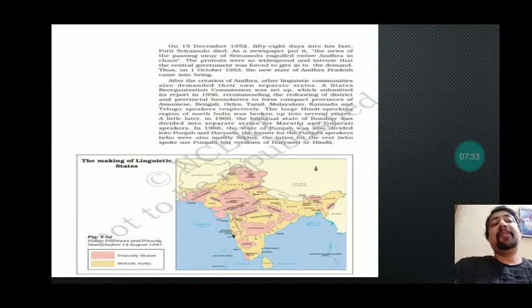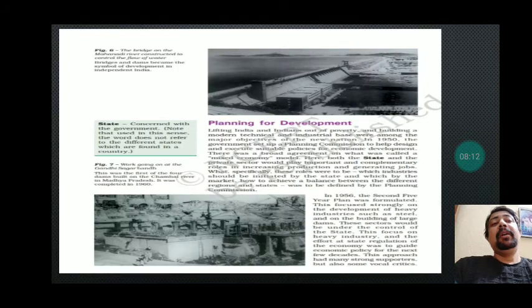In 1966, the state of Punjab was also divided into Punjab and Haryana. The Punjabi speaking people, who were mostly Sikh, were given Punjab. Similarly, the people who were not speaking Punjabi, or who were speaking Haryanvi or Hindi, were given the province of Haryana. This is how the states of Punjab and Haryana were formed. Similarly, in 1960, the bilingual state of Bombay was also divided into Gujarat and Maharashtra. Gujarat was given to the Gujarati people and the Marathi speaking people got Maharashtra. So this is how further division took place and many linguistic states were formed in the 1960s.